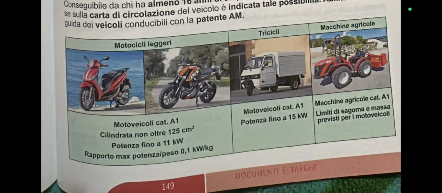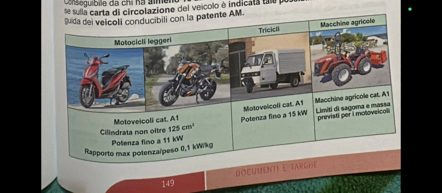Okay, so this is what you must know, because we have motorcycles that are light and motorcycles that are not light. The most important thing you must observe is the cylinder of the engine. They say cilindrata non oltre 125 cm3. So the cylinder of the engine must not be above 125 cm3. Then the potenza fino a 11 kilowatt, so the power must be up to 11 kilowatts.